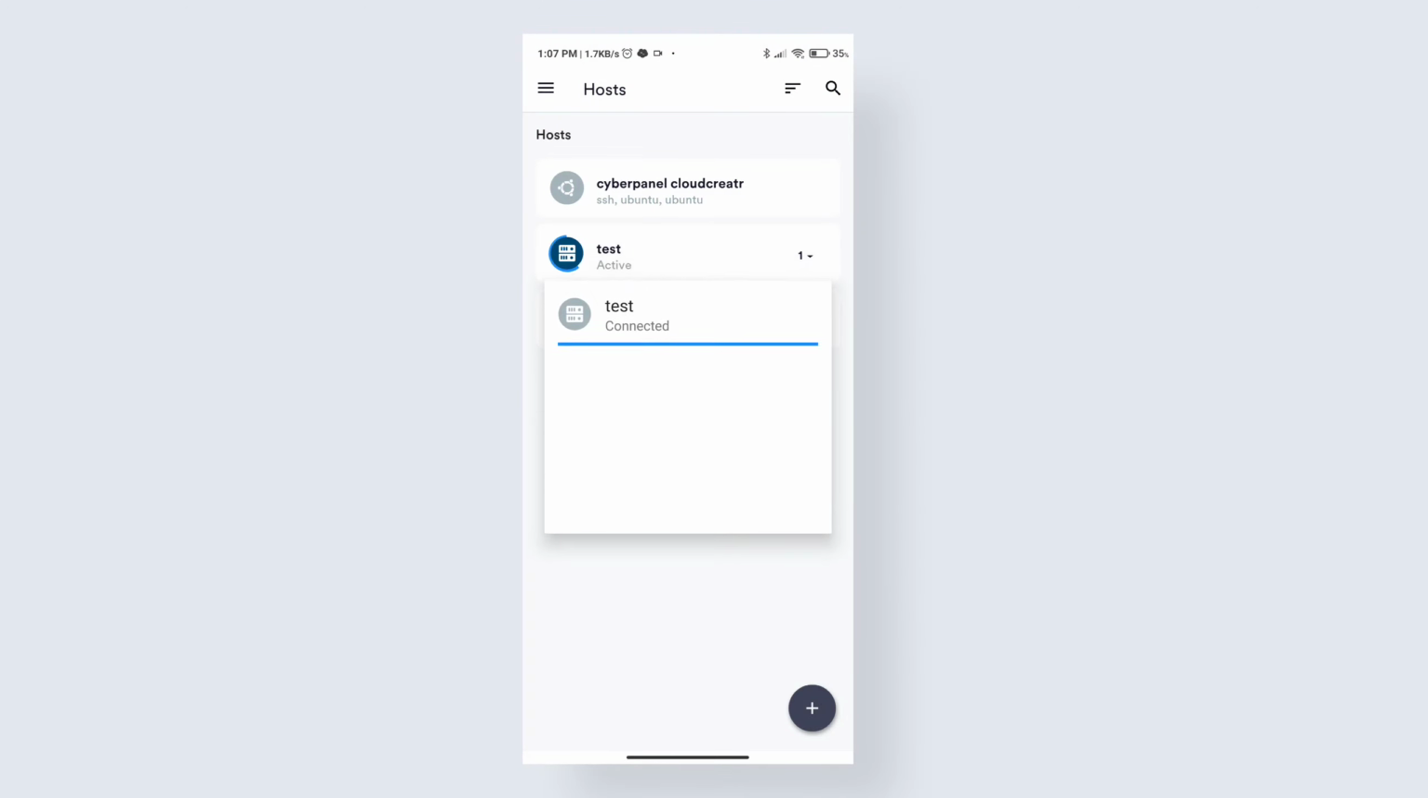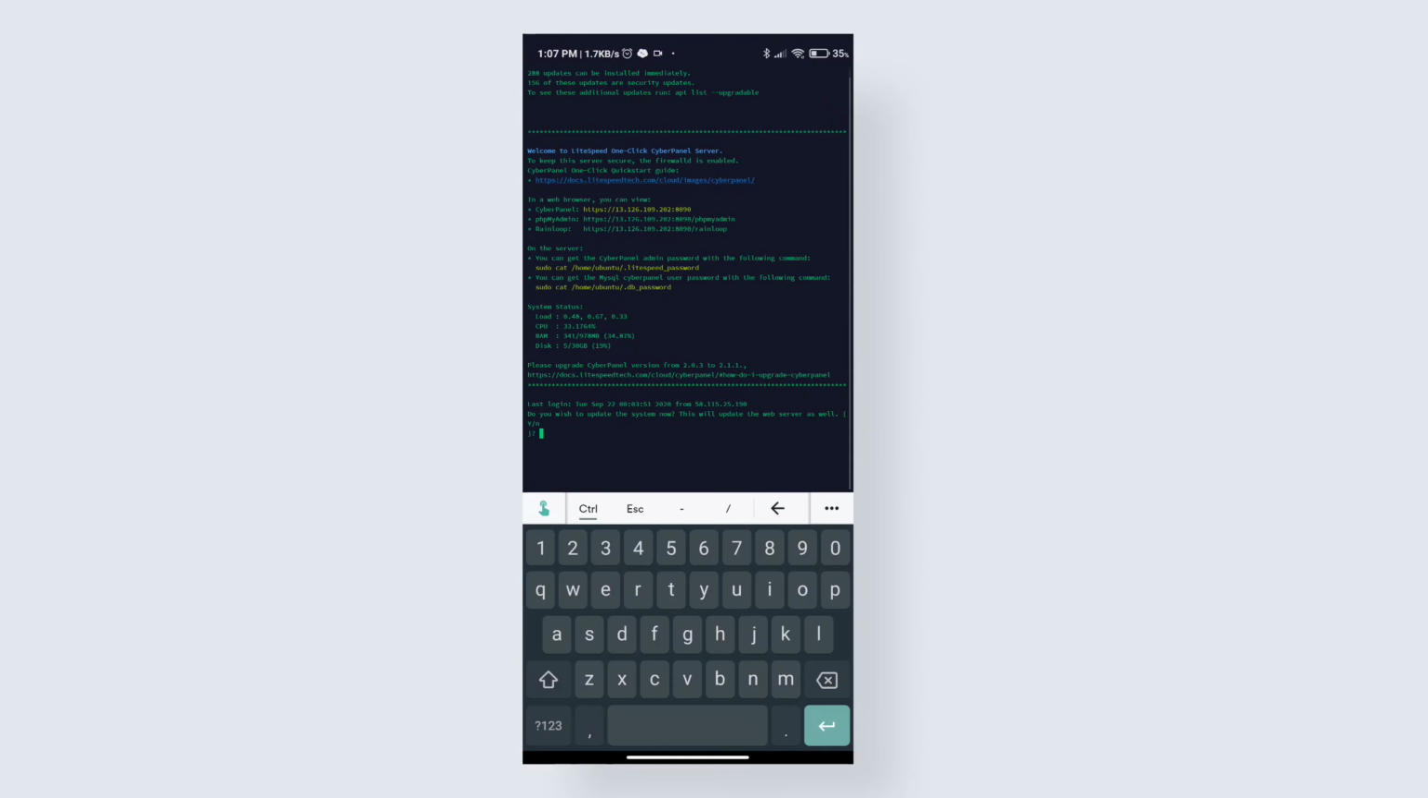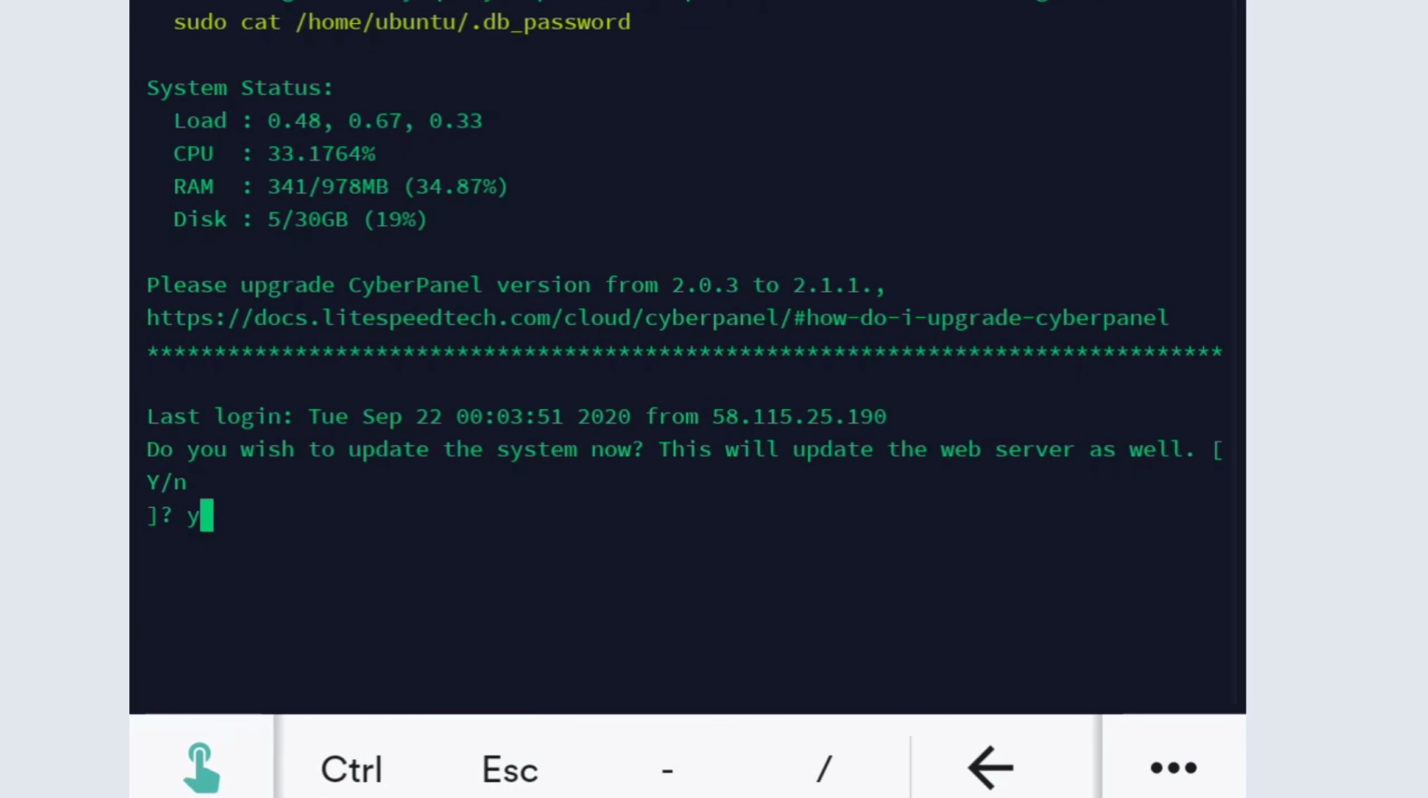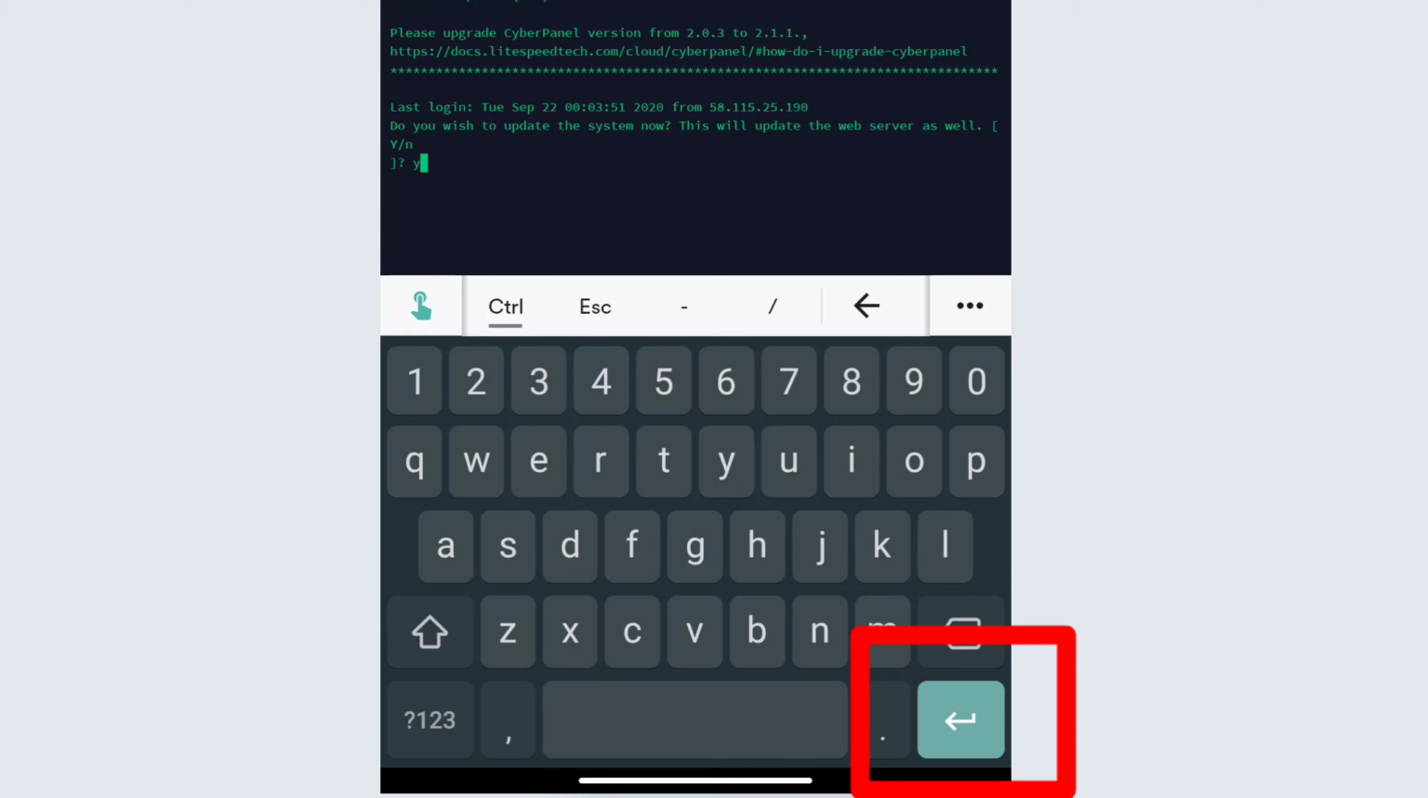After opening your server for the first time, it will ask you to update it. Simply enter Y from the keyboard. After that, simply click enter. This will update your server.